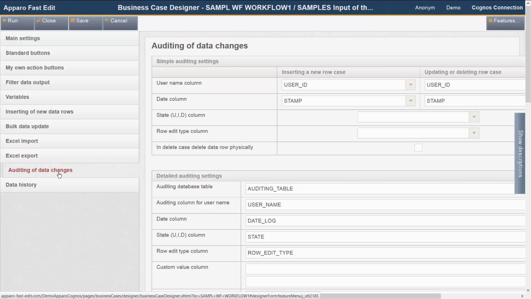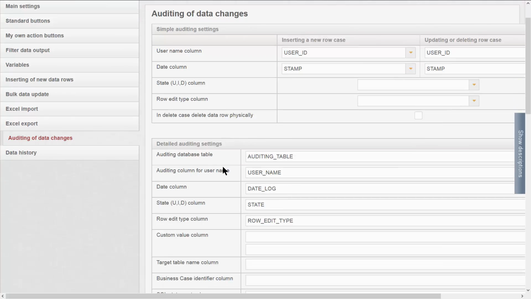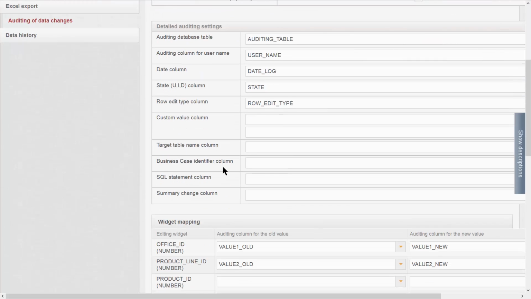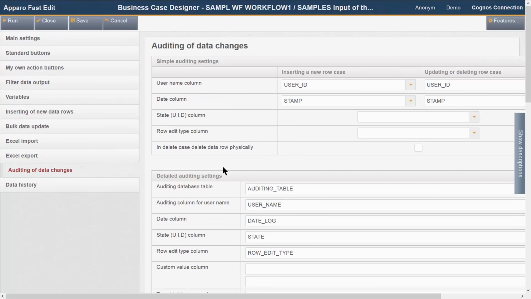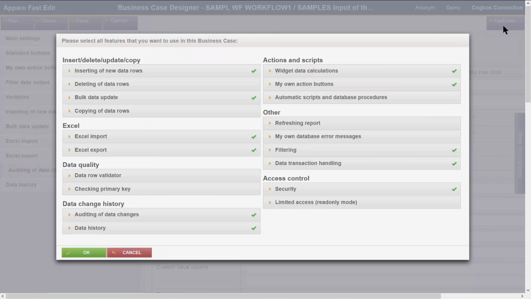What can be acquired here? Username, timestamp, kind of change, in which way the change was made, which value has been changed, in which business case, in which database table, also old and new values, and many more. The data validation process can be carried out both on the widget level and at the business case level.